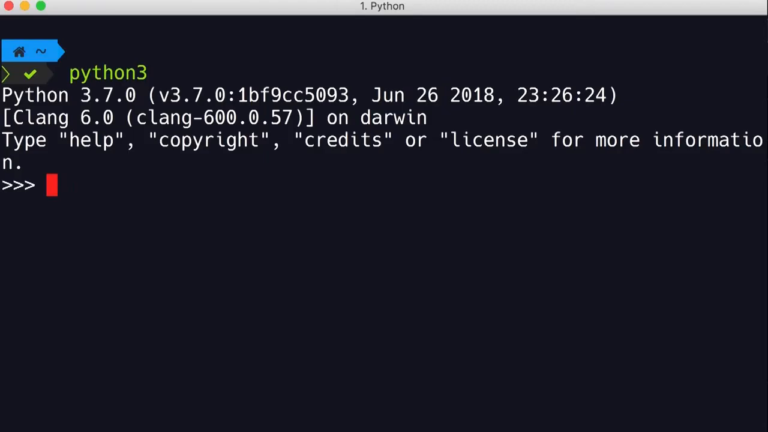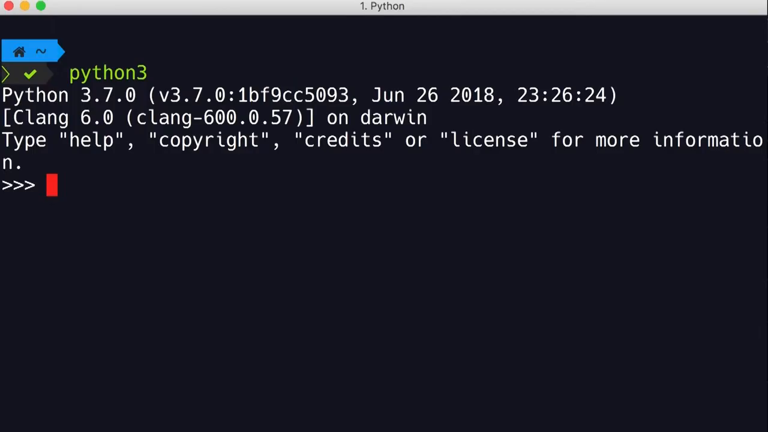So this environment you see here is what we call the Python interpreter, which is basically a program that executes Python code. We can type our Python code in a file and give it to this interpreter, or we can type our code directly here in this interactive shell.